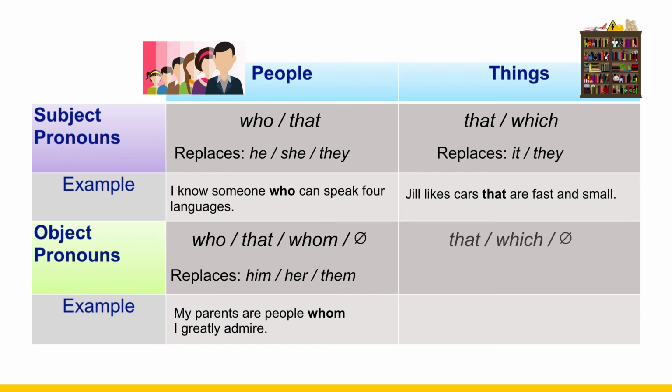With things, we can use that, which, or nothing if it's an object pronoun. In this case, the pronoun is replacing it or them. For example, the book that I'm reading is mysterious. The book which I'm reading is mysterious. Or, the book I'm reading is mysterious.